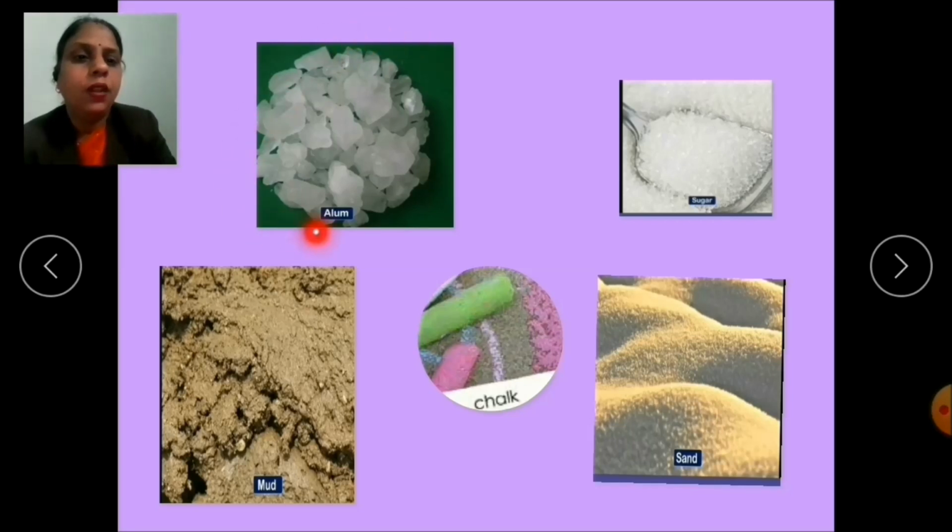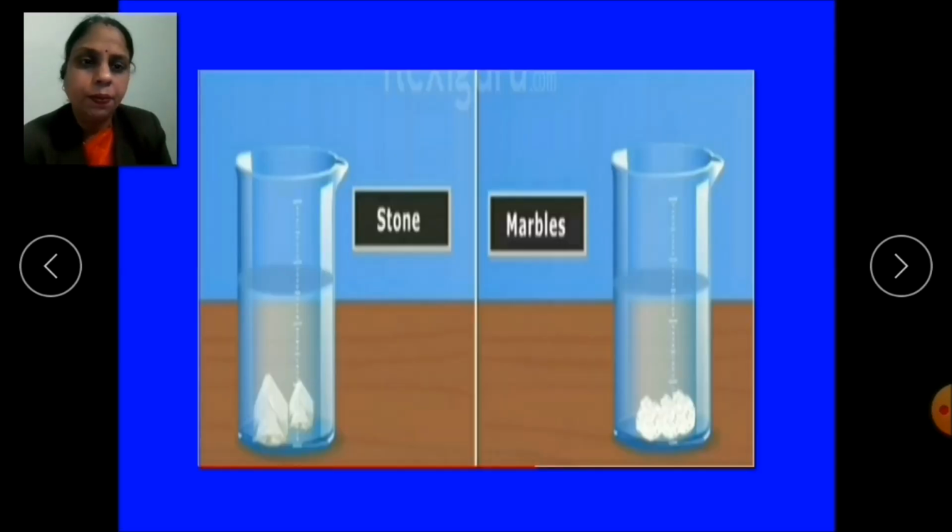For example, alum, sugar, mud, chalk powder, sand. So out of these substances, when alum and sugar are mixed with the water, these substances dissolve in it. That means alum and sugar are water soluble substances. Then the mud, chalk powder and sand, when they mix with the water, they will not disappear, they will remain visible to us.